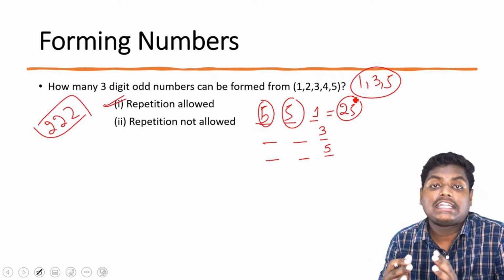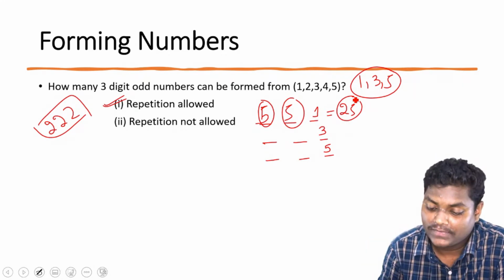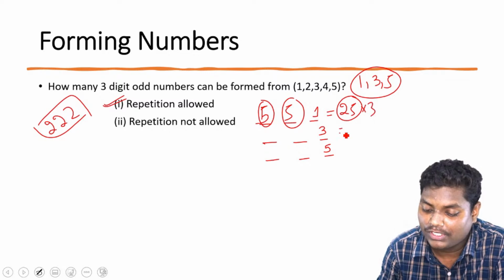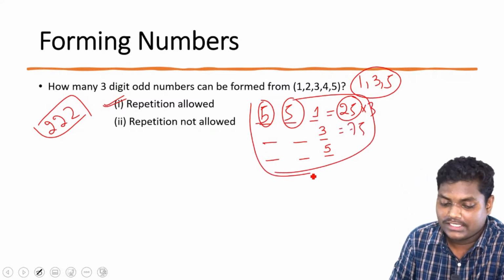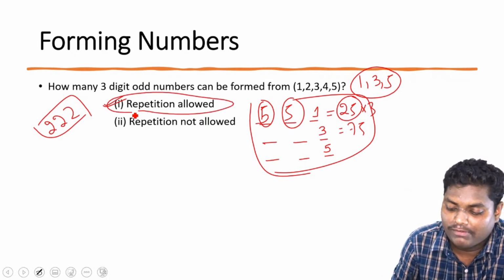Since these are connected with OR, we'll be adding them. So 25 into 3, so it will be 75. Is this clear? Okay, is this clear, Sivali? So when repetition is allowed, we'll be having 75.